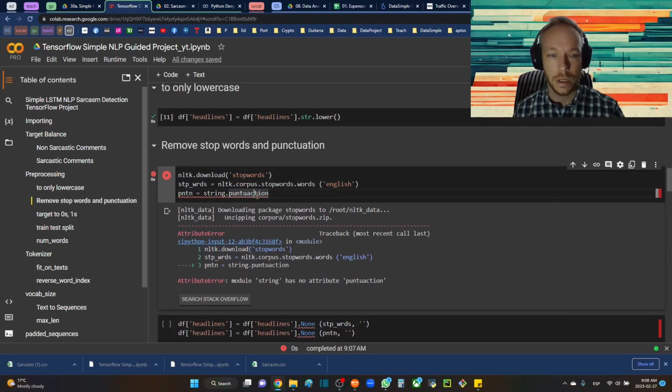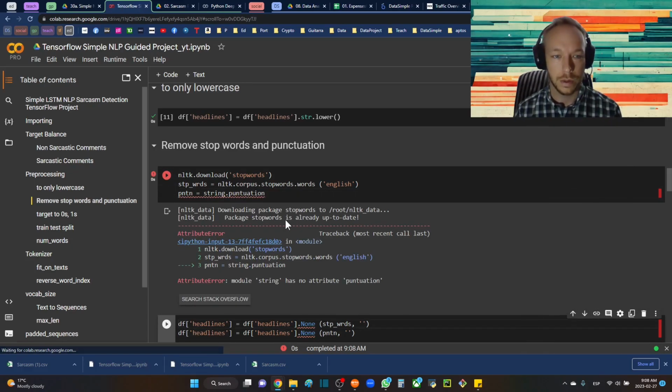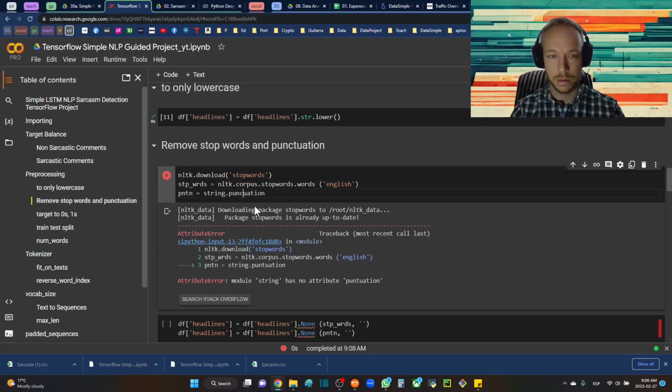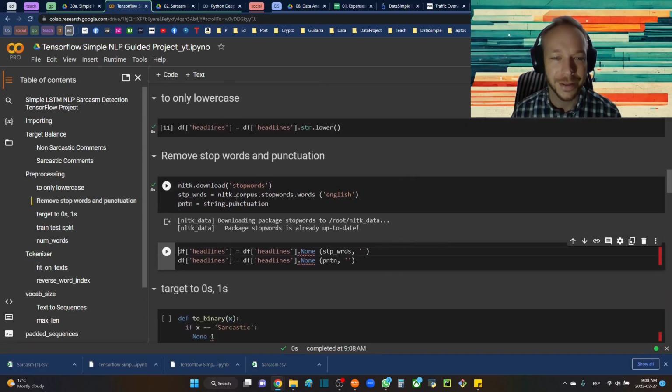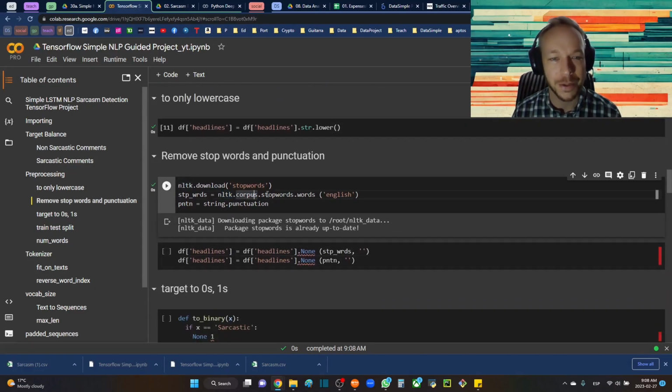Punctuation. There we go. I just had to figure out how to spell the word punctuation. So here what we're going to do is nltk.corpus.stopwords.words, where we're getting English, and then string.punctuation. And punctuation is going to be a list of all the different punctuations.